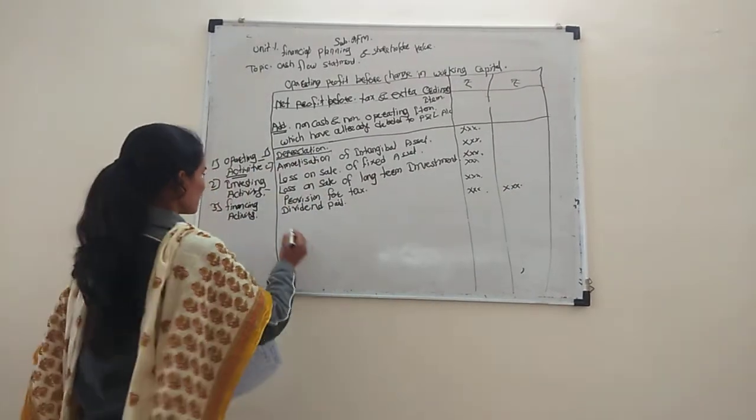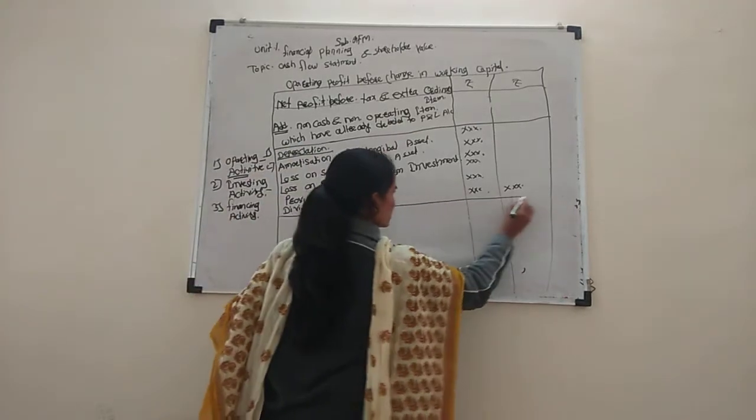And next one is less. Which are our less items?